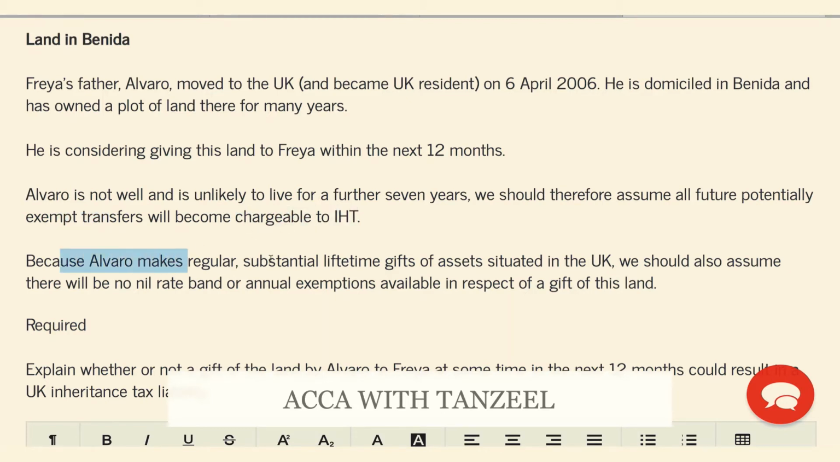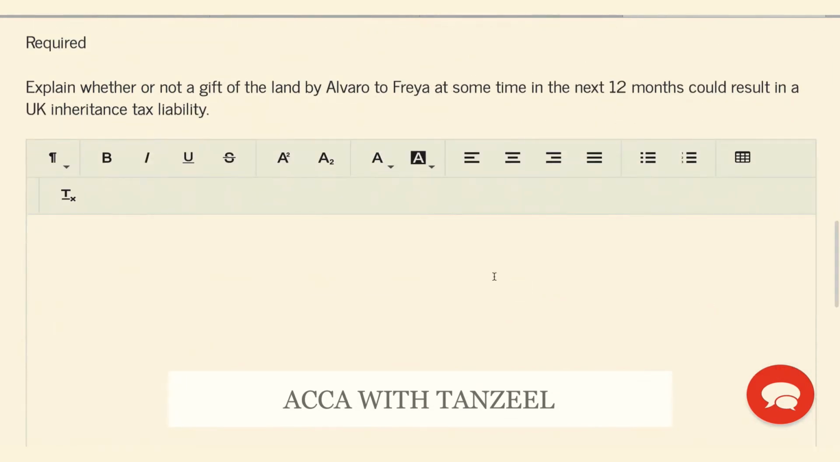Also, because he makes regular substantial lifetime gifts, there will be no nil rate band or annual exemptions in respect of the gift of this land. Now in our question, we are asked to assume that today's date is the 7th of September 2020. So he is planning to make this gift, let's say in the next 12 months, on the 7th of September 2021.